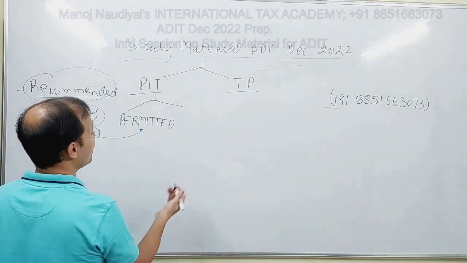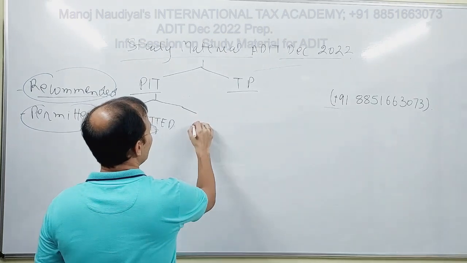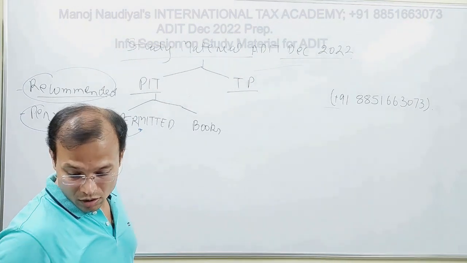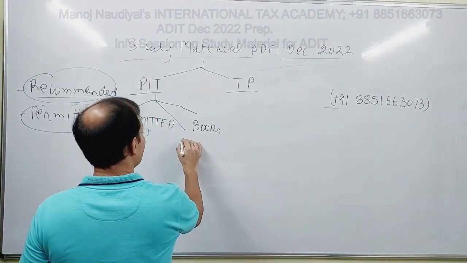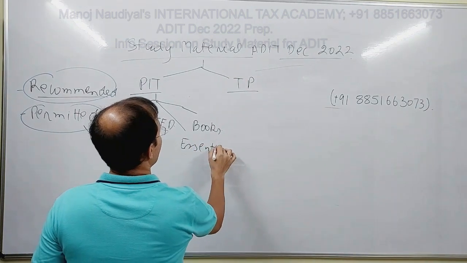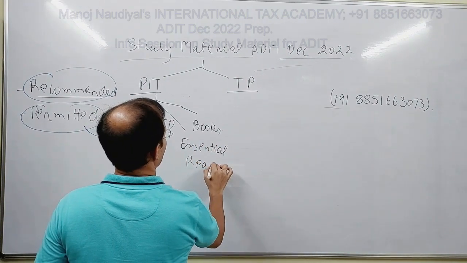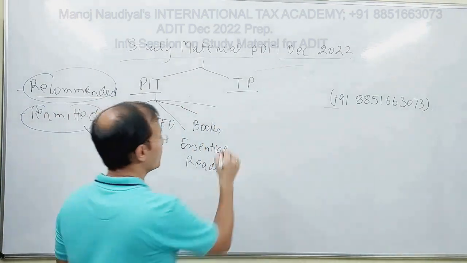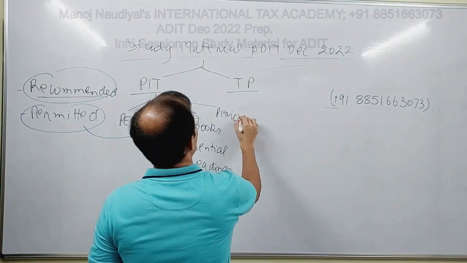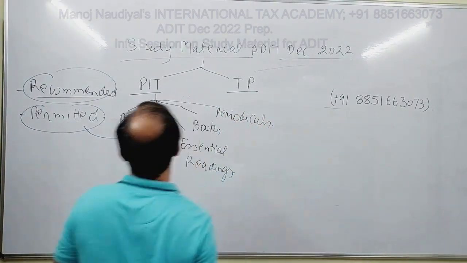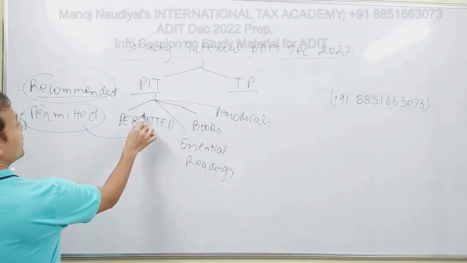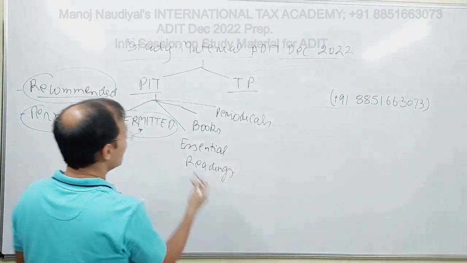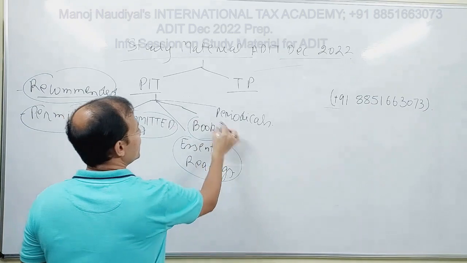Then before books you have essential readings. The third category is books, and then you have periodicals. So permitted is the first category in the recommended reading list for PIT. The second category is essential readings, then the third category is books, and the fourth category is periodicals.